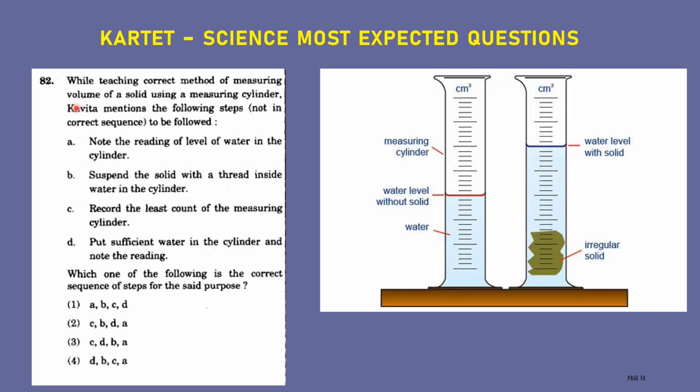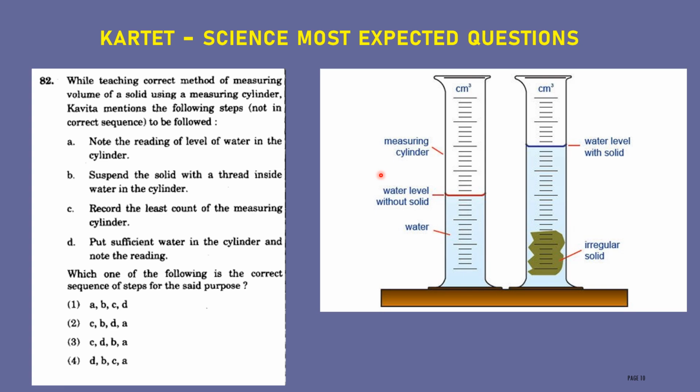Next question. While teaching the correct method of measuring the volume of a solid using a measuring cylinder, Kavita mentioned the following steps, not in the proper sequence. Which is the correct sequence to be followed? Kavita has given the method of measuring the volume of a solid using a measuring cylinder, but she has not given the proper order. You have to arrange them in the proper way. First, let us discuss here how to measure the volume of a solid using a measuring cylinder.